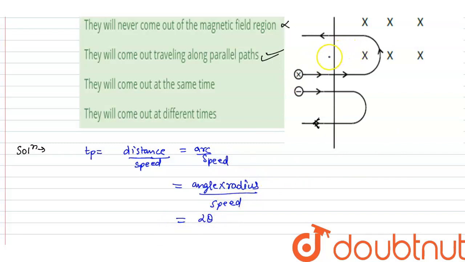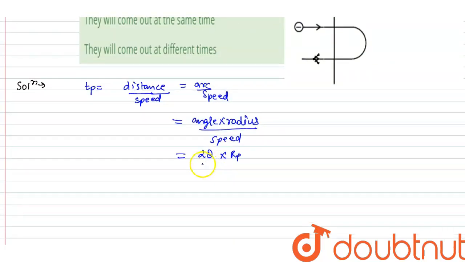For this, let's say the center is here. So due to this, the angle will be 2 theta. The radius for the proton is rp, divided by speed v.